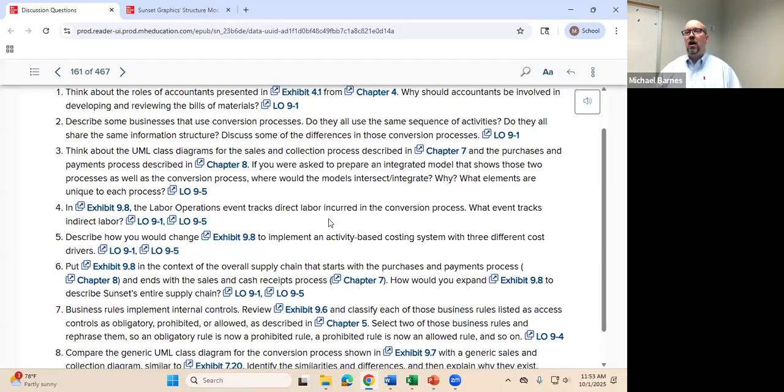Do we have any events that overlap between those 3 process areas? Any events? We've got entities. Do we have any events? The answer for the events is no. Everybody make a note of that, by the way. I'm giving you a big hint right here. For the integrated diagram, we have 0 events that overlap the purchases. All the events are unique to their process areas.